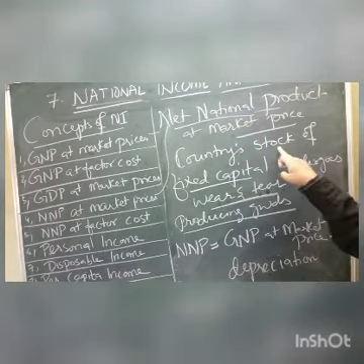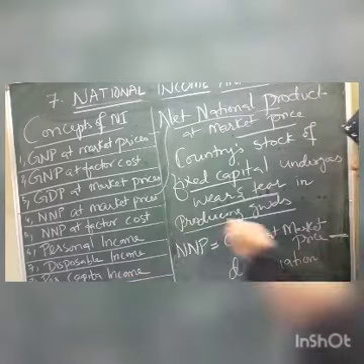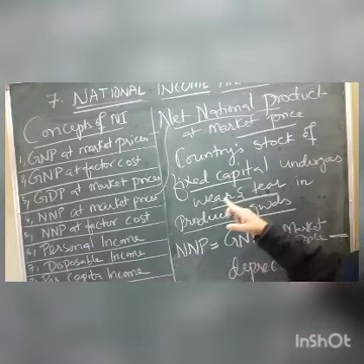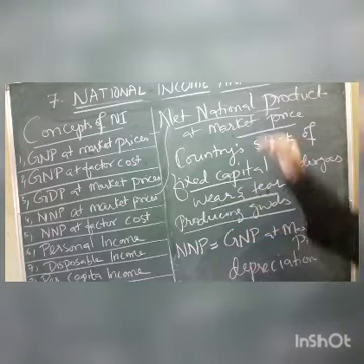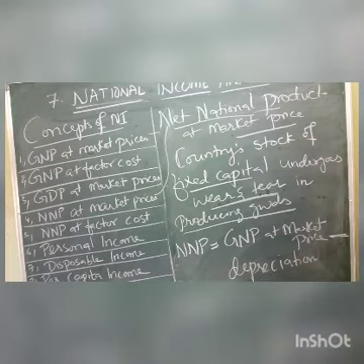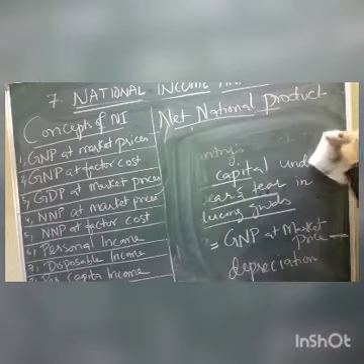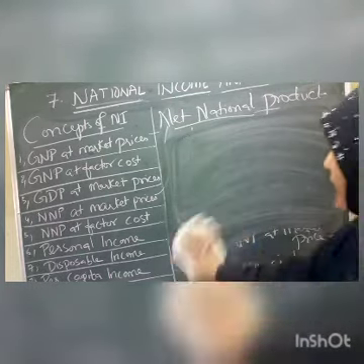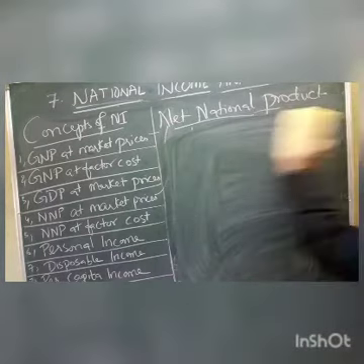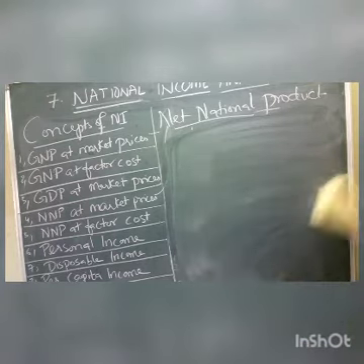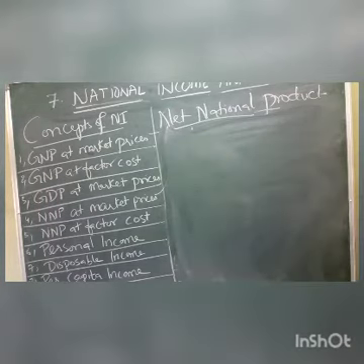So whatever we are producing, from that production we are subtracting, we are cutting, children, all the charges that we use for repairing of that machine or those buildings, fixed capital. That is called net national product at market price. After that, the next one is net national product at factor cost. Again, the word factor is coming. Wherever the word factor comes, children, we have to think it is related to the four factors of production.